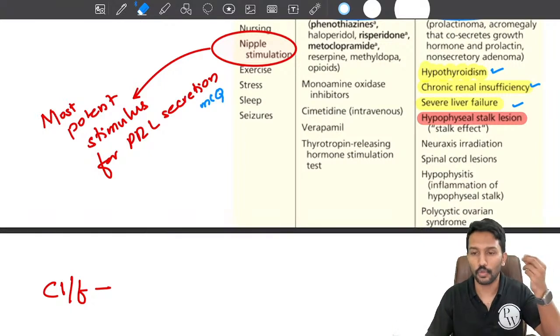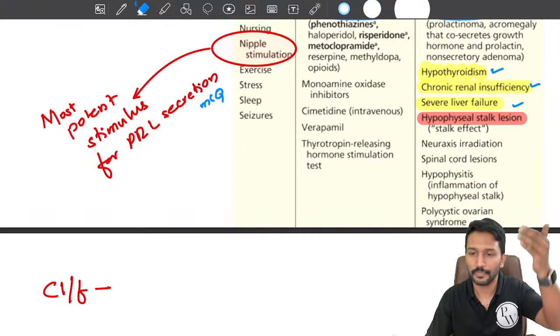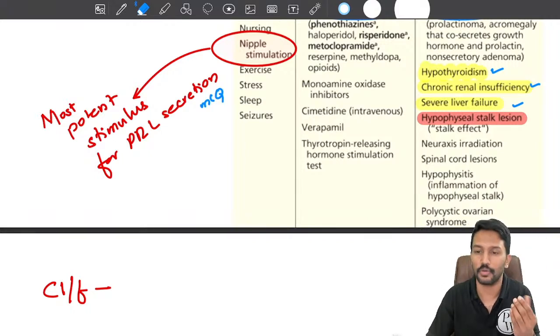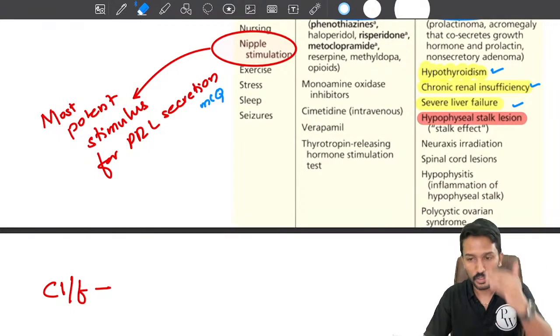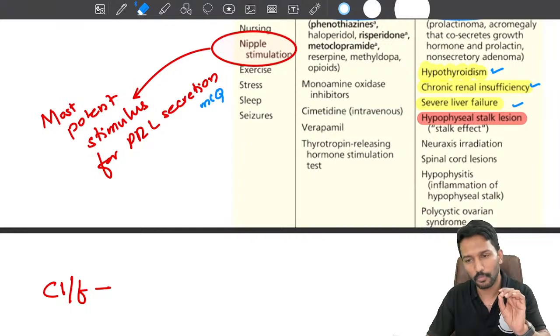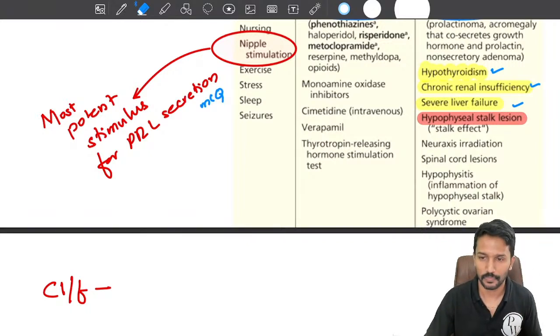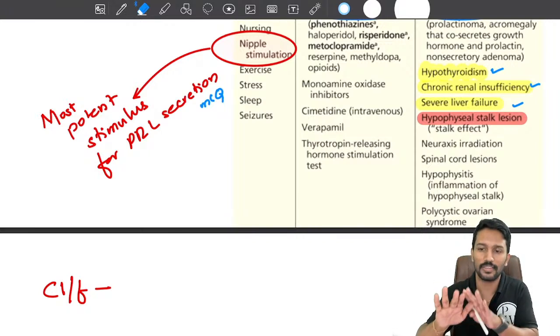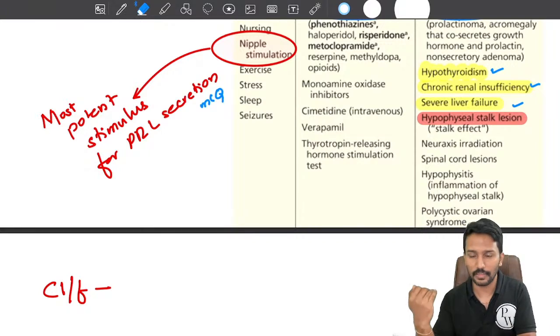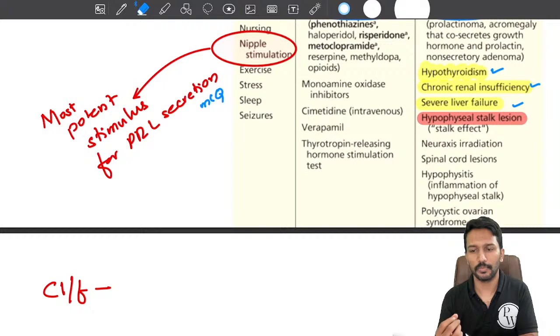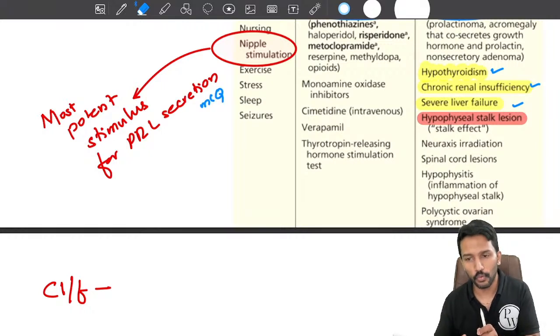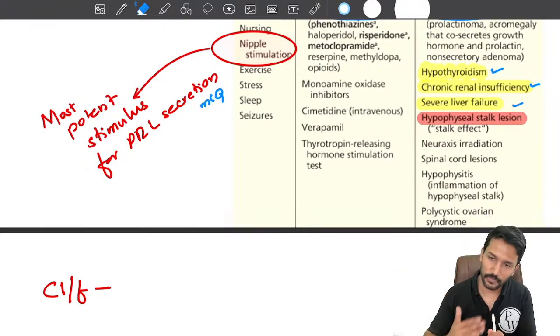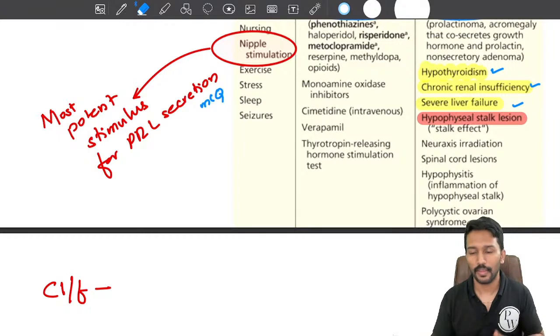Similarly, there is corticotropin releasing hormone or CRH, which will come from the hypothalamus and stimulate the pituitary to produce ACTH. So if I cut the stalk, CRH won't reach the pituitary, so the pituitary won't produce ACTH. But the hypothalamus secretes dopamine, which suppresses prolactin release. If I cut the stalk, the dopamine doesn't reach the pituitary, and thus I will lose the control on prolactin, and prolactin secretion will go on and on. So that is why if the pituitary stalk is cut, the hormone that increases is prolactin. Okay, clear?